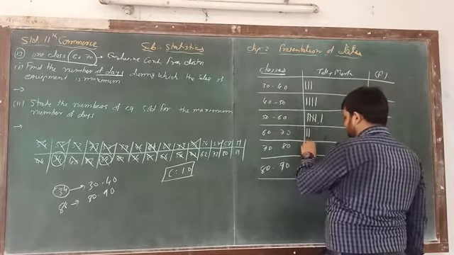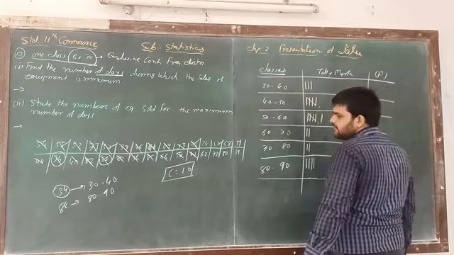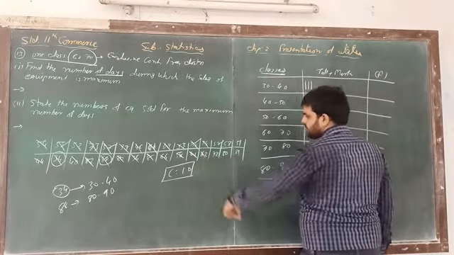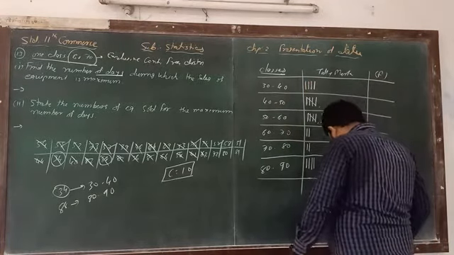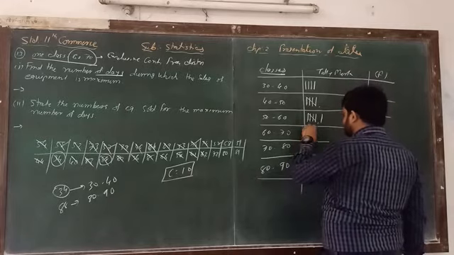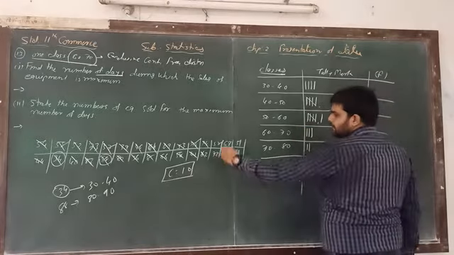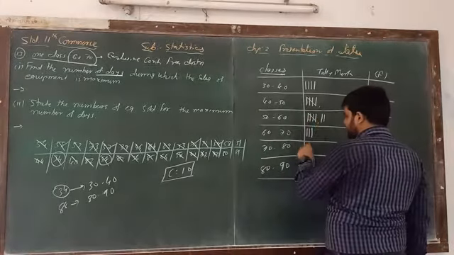So 75 here, 41 yes. Then 34, 62. Here 34 and 62. 62 is between this. 57, 72.